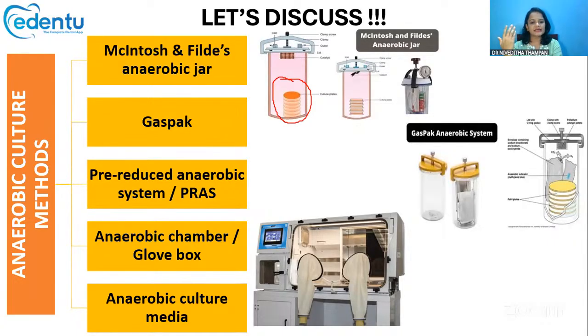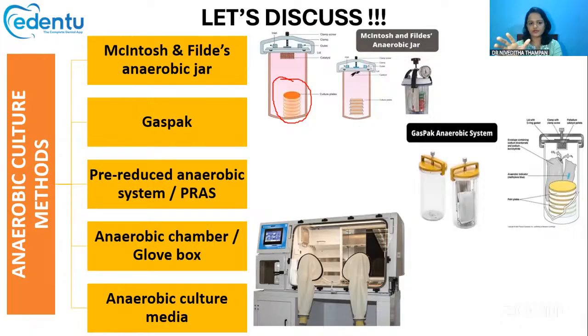Now there is something called the gas pack system. The gas pack system is like a disposable envelope. In the envelope you will have chemicals present. You just have to take this envelope and mix it with water. When you mix it with water, it will generate hydrogen and carbon dioxide, and it will create an anaerobic environment.